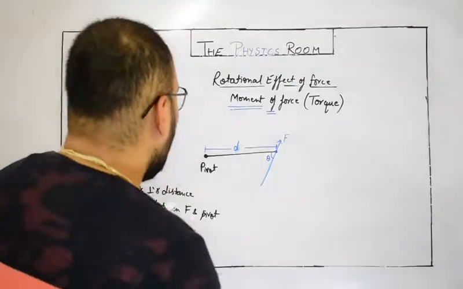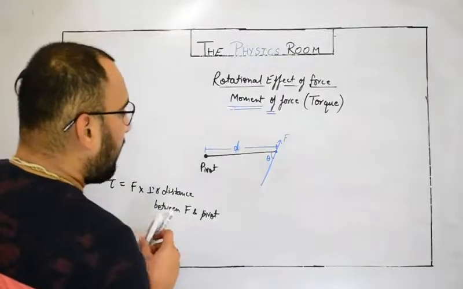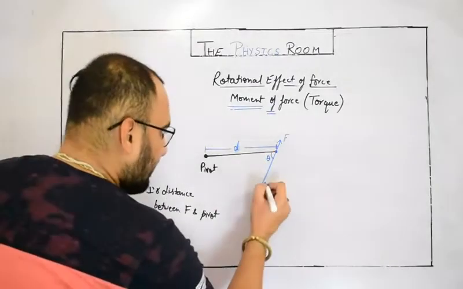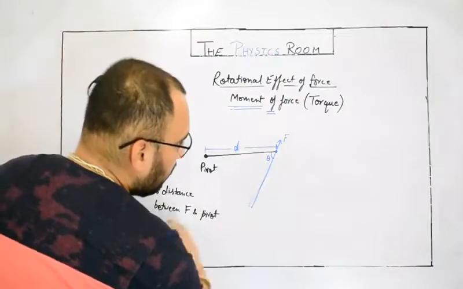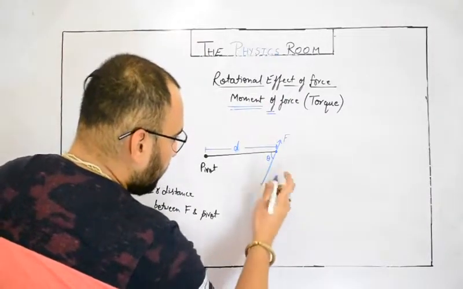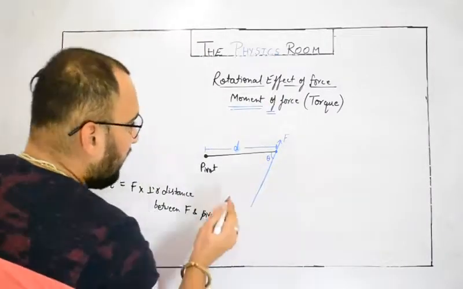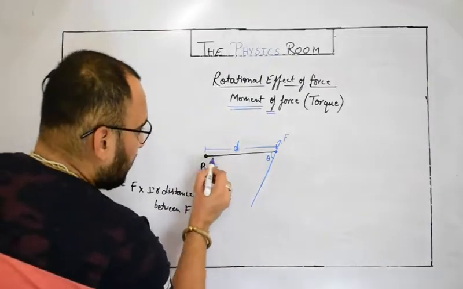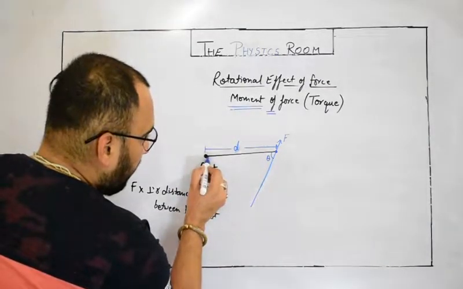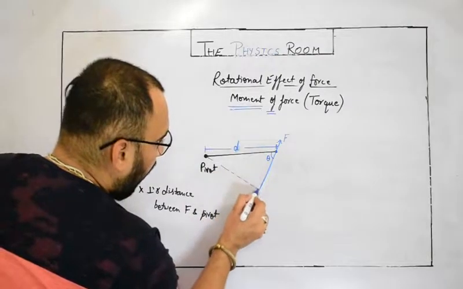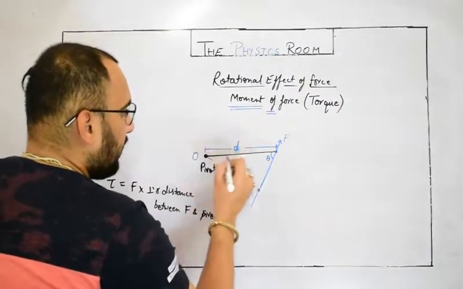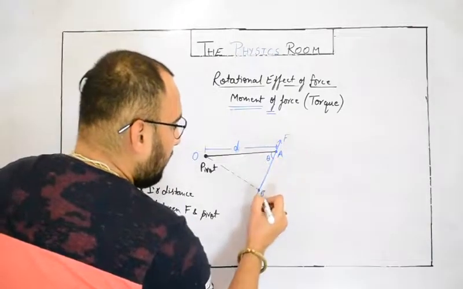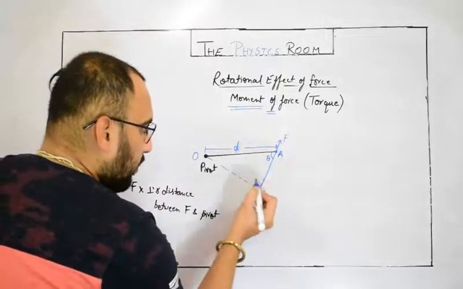So what should we do? I will try to draw a perpendicular. If I extend this line in this way, and draw a perpendicular over this line at this point, let's call these points O, A and B. So it is a perpendicular.